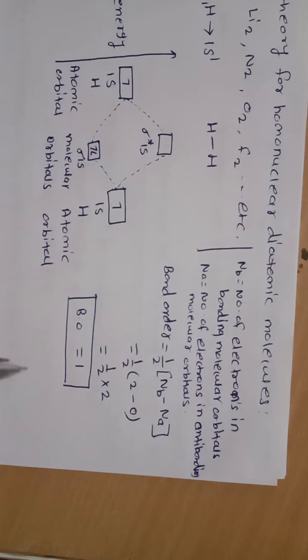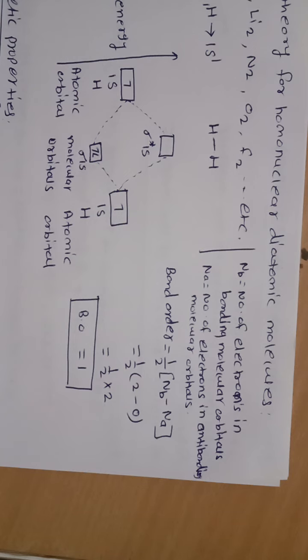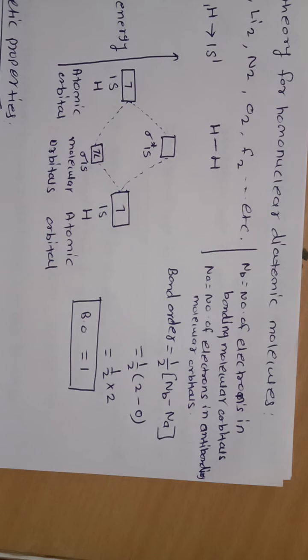From this we can calculate the magnetic properties. Here molecules are either paramagnetic or diamagnetic. If the number of unpaired electrons is 1, 2, 3, 4, 5, then such molecules are paramagnetic. And if the number of unpaired electrons is equal to 0, then such molecules are diamagnetic.